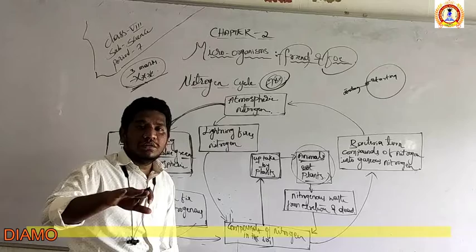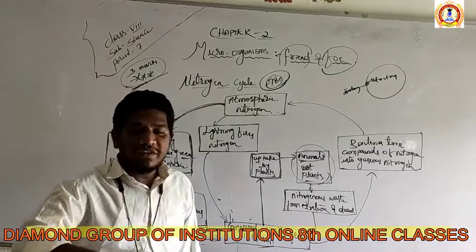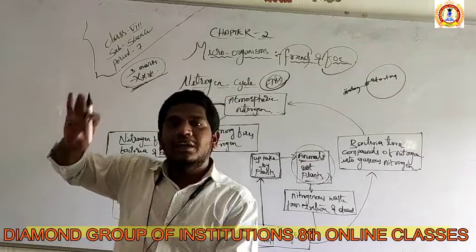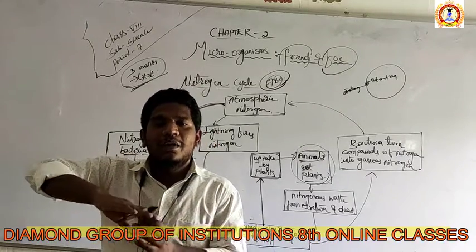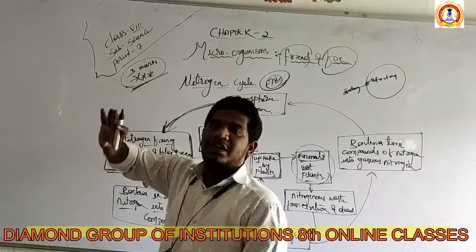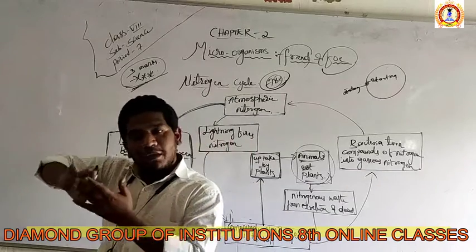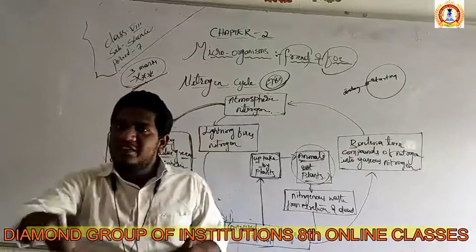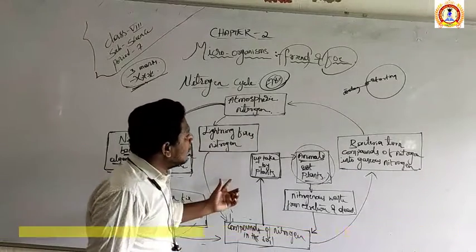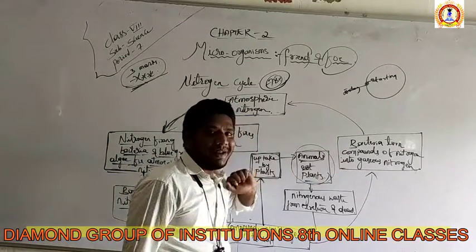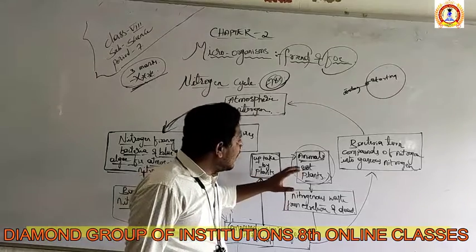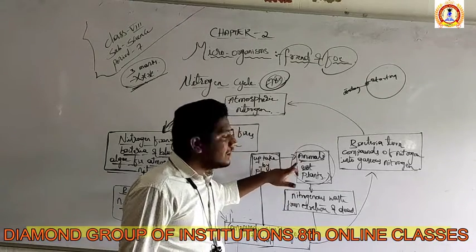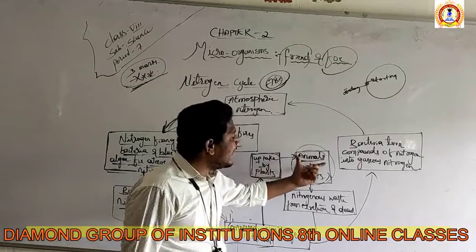The plant has nitrogen. Why does it have nitrogen? Because it is taken from the soil. Why is it in the soil? Because it is fixed by the bacteria. How is it fixed by the bacteria? By the fixation process, because our atmosphere already has nitrogen. So the interlink is there. Now the nitrogen is eaten by the plants, and the nitrogen of the plant is eaten by the animals.